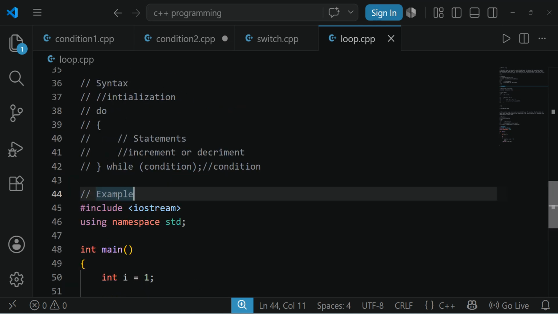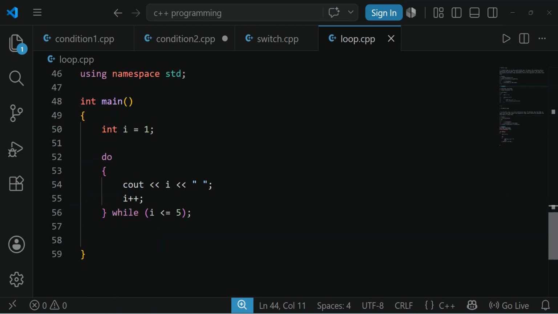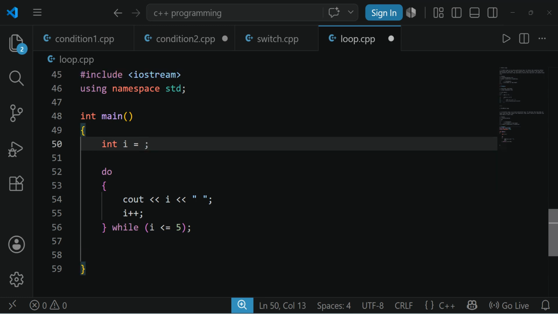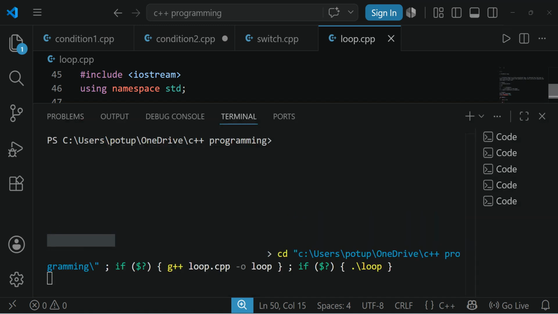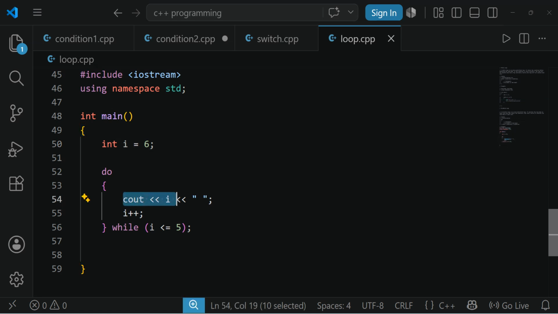Let us run it so that you can get more clarity on that. Save the program. Let me run. Here the same output is there. Now let me show the difference between them. Let me give something like 6. Initially I have given i equals 6. Is 6 less than or equal to 5? The condition is false, but still here you can see 6 is displayed. Why is 6 displayed? We have given cout i.